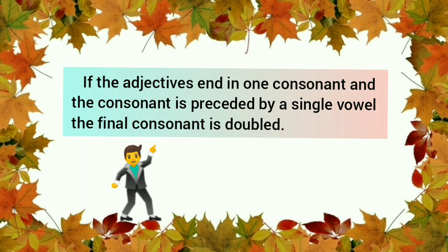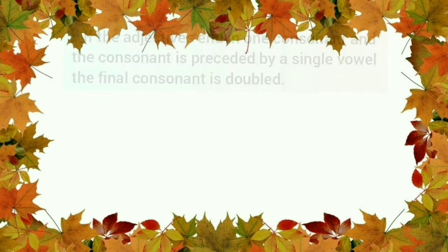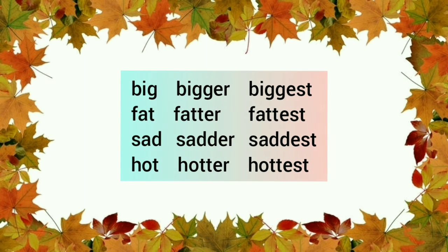If the adjectives end in one consonant and the consonant is preceded by a single vowel, the final consonant is doubled. For example, big, bigger, biggest, fat, fatter, fattest, sad, sadder, saddest, hot, hotter, hottest.